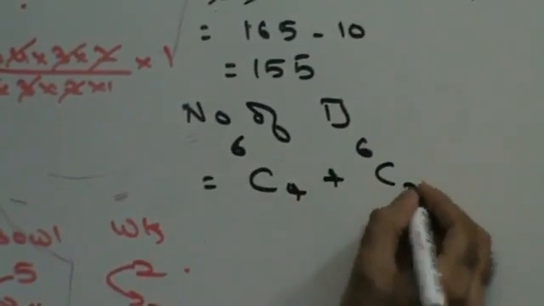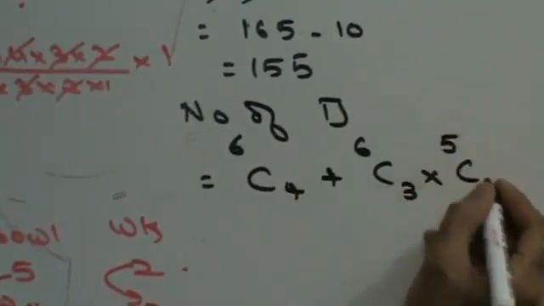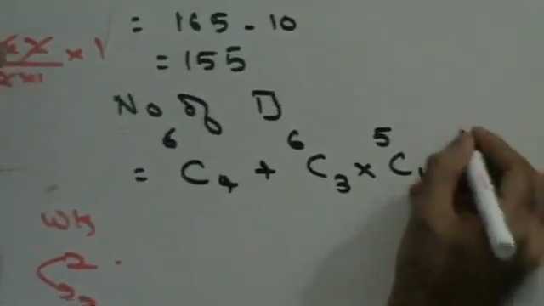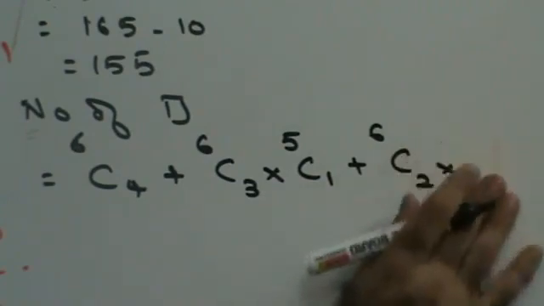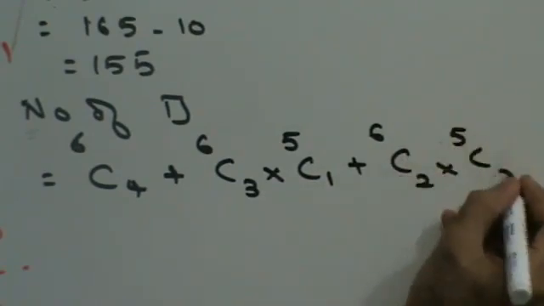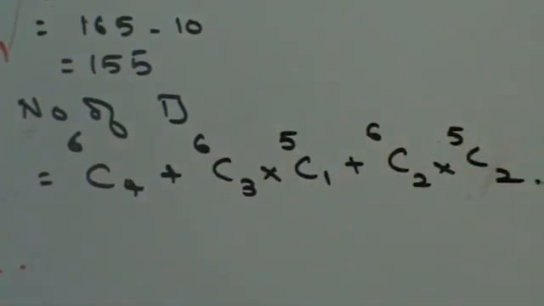Or, out of the 6 points, I select 3 points, and out of the remaining 5, I select 1. Or out of the 6 points I select 2, and out of the 5 points I select 2, right?